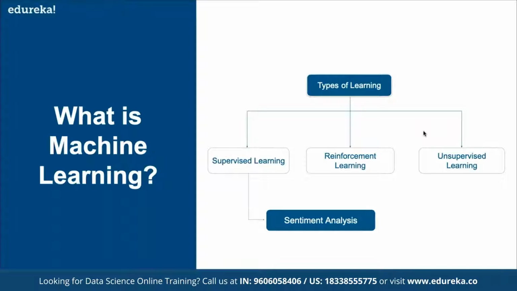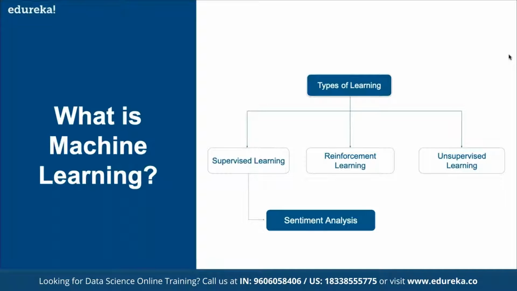And then we have reinforcement learning. Reinforcement learning is something that we do for training a system based on a feedback mechanism, where we give them positive or negative feedback based on the outcome that they have worked on. And then we have unsupervised learning. Unsupervised learning is training the system by using an unlabeled dataset. The best example here is the recommendation system that we see in YouTube and Netflix, where we don't use any kind of labeled dataset. We simply use the unsupervised learning method there.